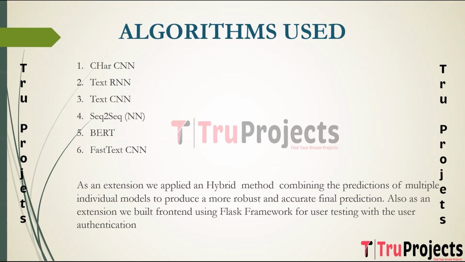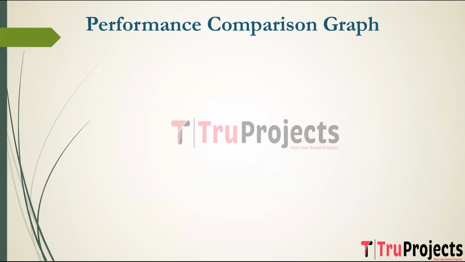As an extension, we applied a hybrid method that combines the predictions of multiple individual models to produce a more robust and accurate final prediction. Also, as an extension, we built a front-end using the Flask framework for user testing with user authentication. We used accuracy, precision, recall, and F1 score, which are the performance metrics, to evaluate all the classification models of the project. So here we have the performance comparison graphs for all the models built in the project.